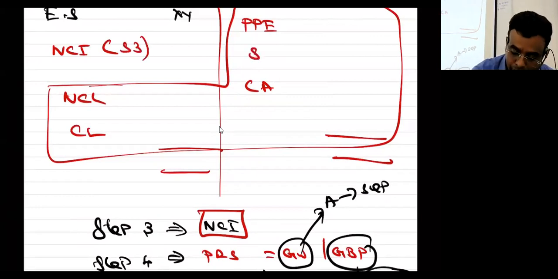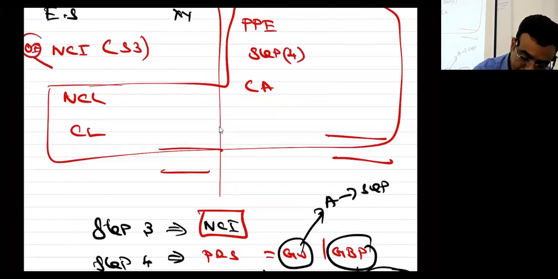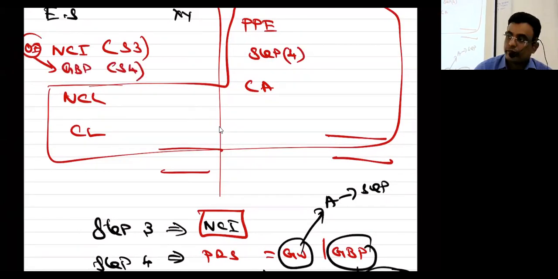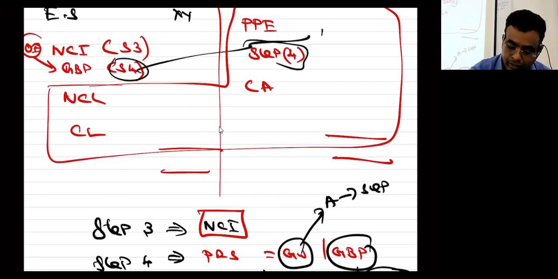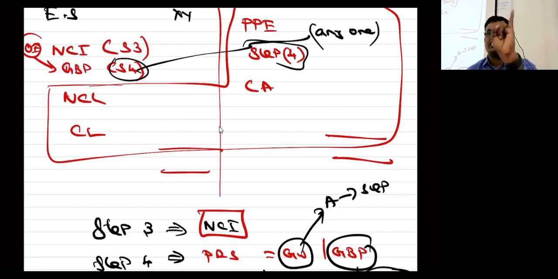Step 4, either this will come here or otherwise other equity gain on bargain purchase, that comes from step number 4. Step number 4, either this will be there or this will be there, anyone, both sides it won't come. So step 3 result is considered.